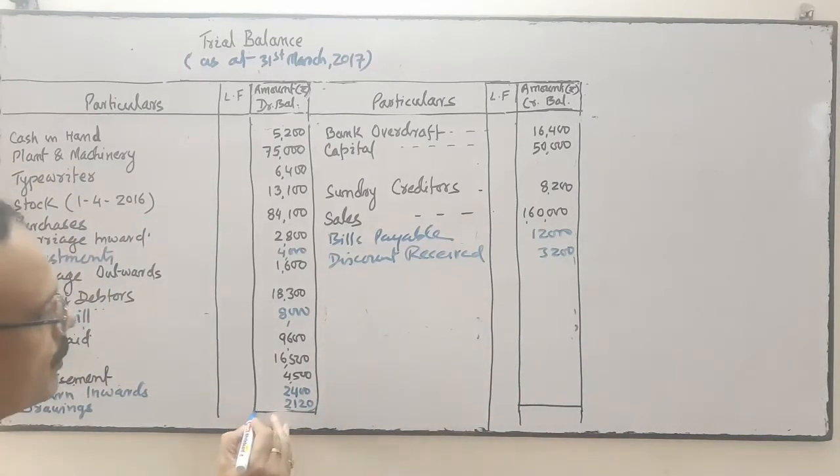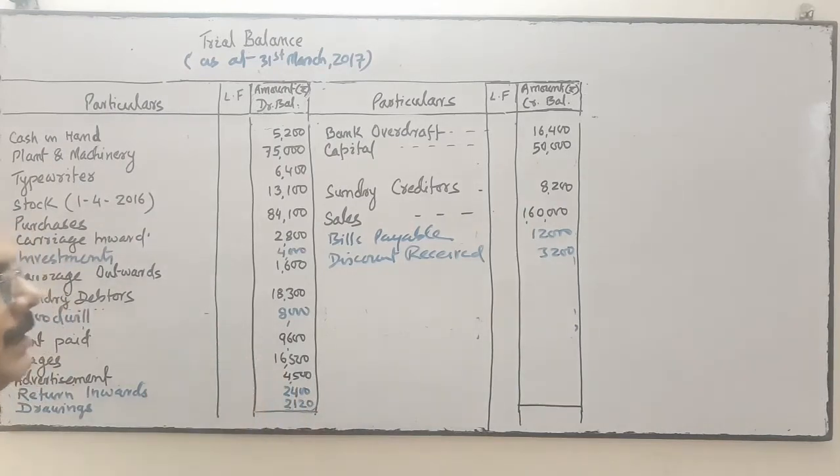Now we will do the total of debit and credit. So start totaling. Debit side total.